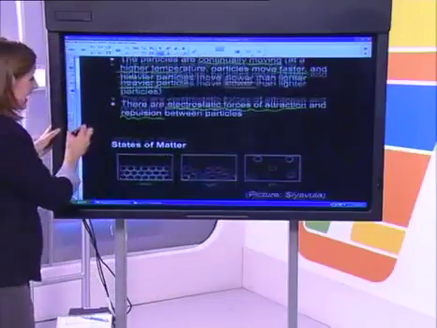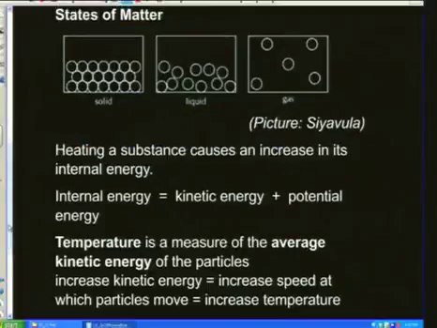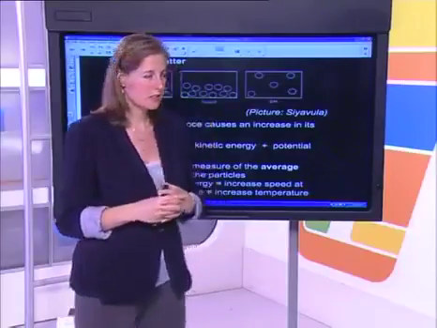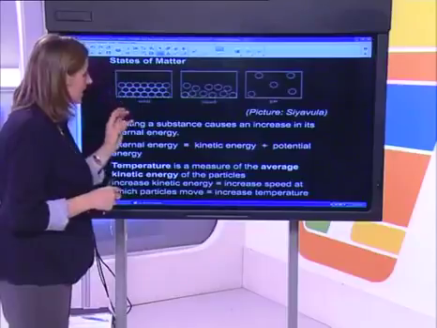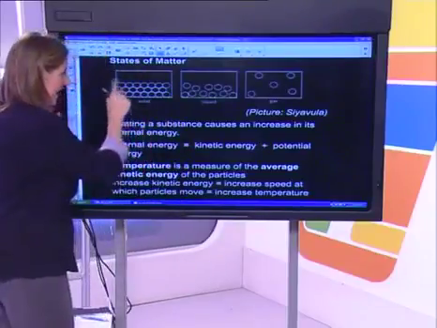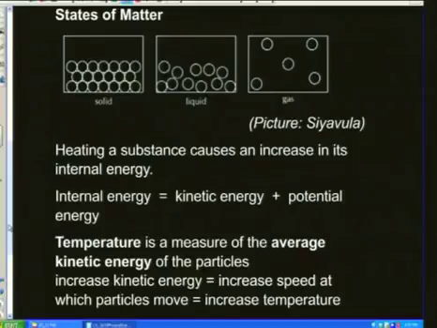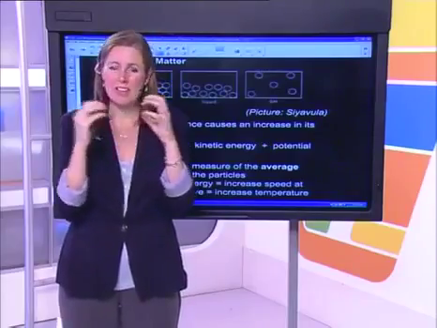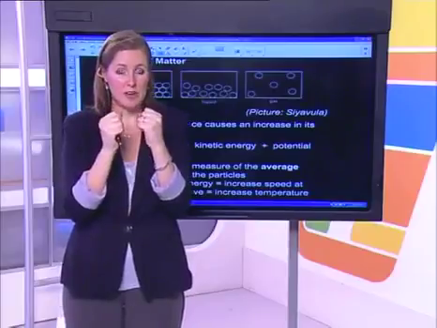If we go down to the states of matter, we can explain those states of matter by thinking a lot around what's happening inside those particles, with those particles. So solids, well, again, made up of tiny particles. Have a look. I've got the picture of kinetic molecular theory of solids there. Those solids are still in motion, but they vibrate around a fixed point. So all the particles are moving, but they're moving around a fixed point.